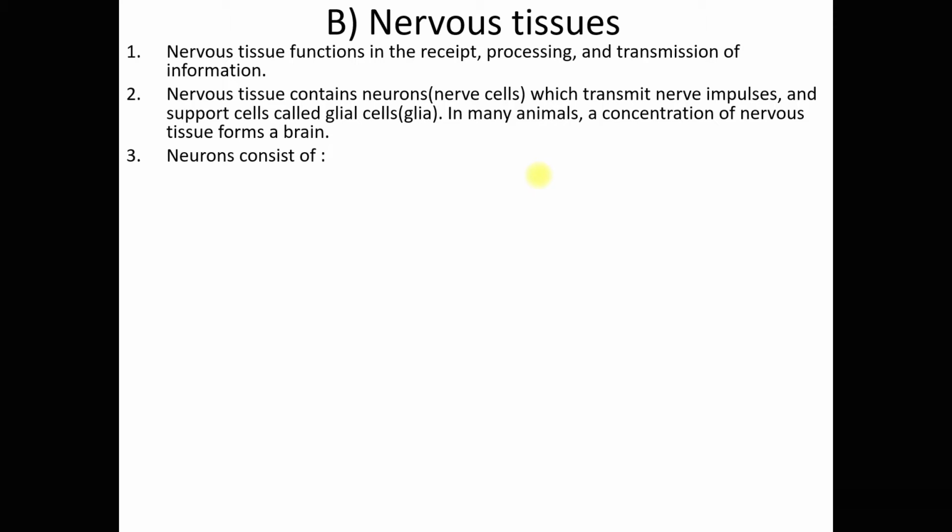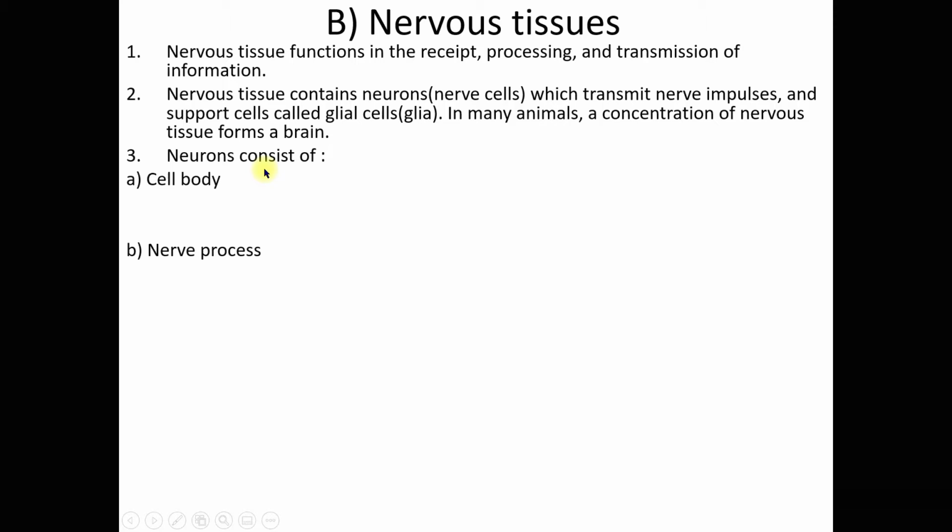Okay, now in many animals, a concentration of nervous tissue forms a brain. So sekarang ni, now you can picture that your brain is a highly concentrated nervous tissue. Right, now let's take a look at the neuron first. So there are two parts in this nervous tissue, the neuron part and the glial cells or glia part. All right, now let's take a look at the neurons.